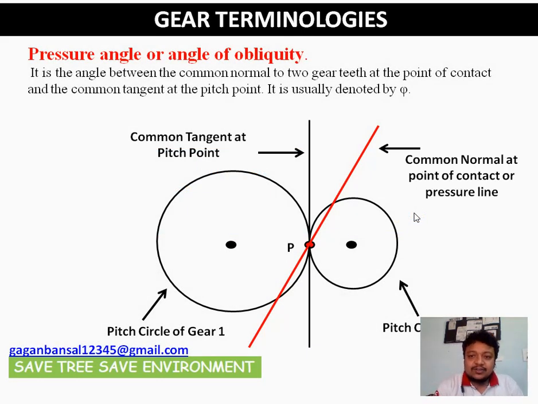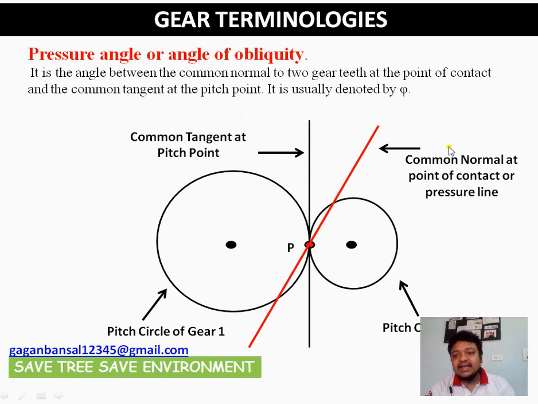Now if I draw the common normal at the point of contact, or pressure line, very important, this common normal at the point of contact is also known as pressure line. It is many times asked also. Many times people say that the angle between the pressure line and the common tangent is the pressure angle.